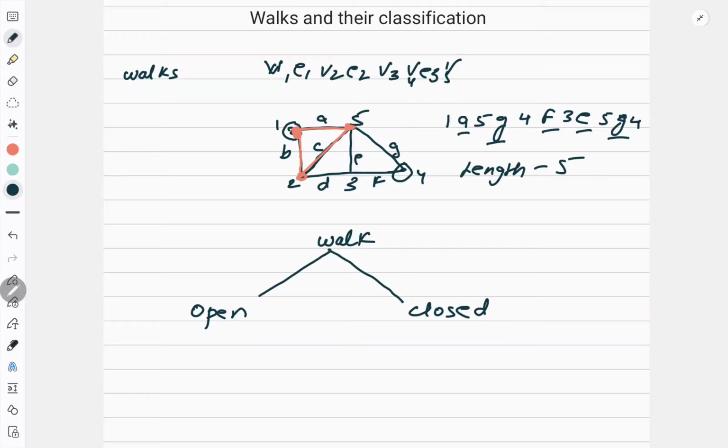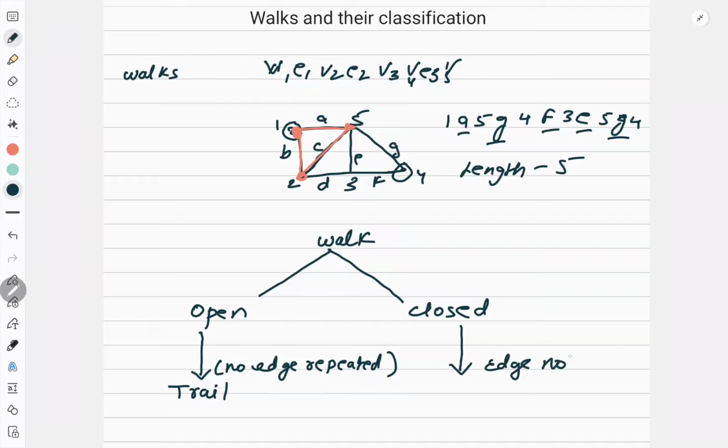Correct? Now, let us see one more concept. In an open walk, if I put a restriction that no edge should be repeated, in that case, it is called a trail. In the same way, in a closed walk, if I put a restriction that edges should not be repeated, in that case, it is called a circuit.